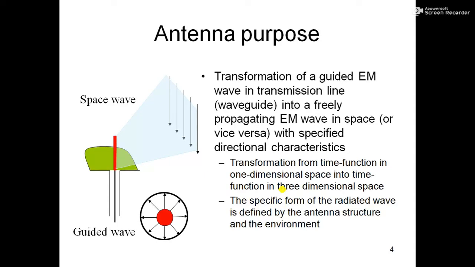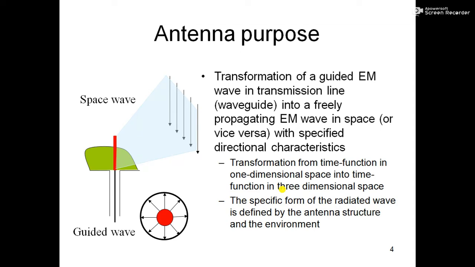Next, see what is the purpose of an antenna. Transformation of guided EM waves in a transmission line or waveguide into freely propagating EM waves in space, or vice versa. So what is a guided wave? Guided waves means inside the transmission line. As you have studied in transmission line theory, and if you have not studied it, you can check it, there is a difference in how electromagnetic waves propagate in a guided medium. A transmission line is basically a guided medium. Similarly, a waveguide is a guided medium. So these are all guided media.